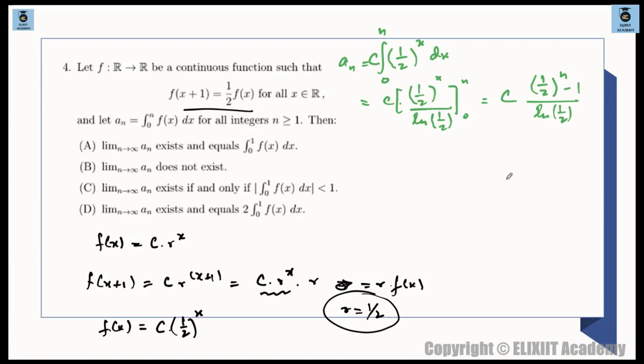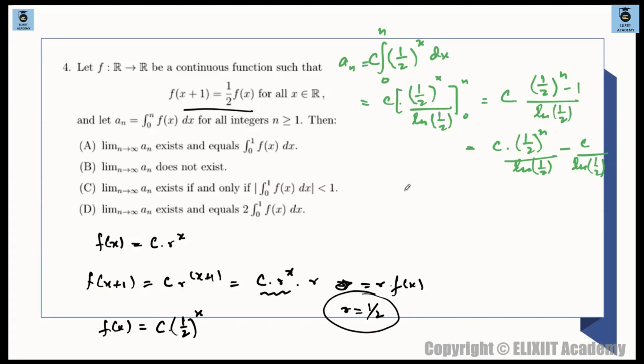So this thing is C times half raised to the power of n, I separate the constants, half raised to the power of n divided by ln half, और फिर minus C by ln half. बोल रहा है कि what is the limit as n tends to infinity.